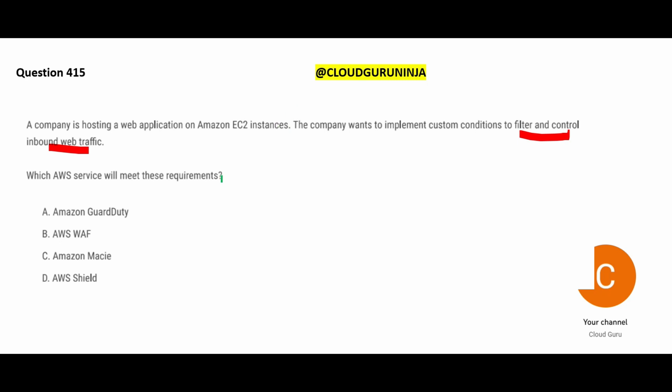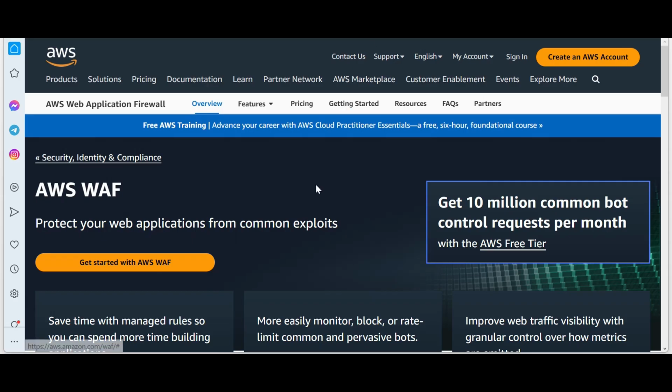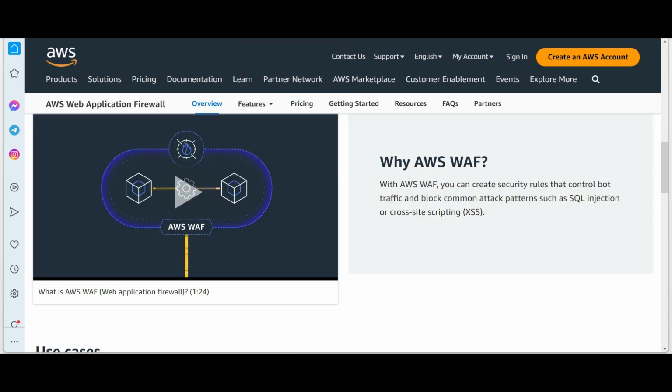It is important to understand, when we talk about controlling web traffic, we are talking about a firewall. What firewall service do we have? We have AWS WAF. What will it do? It will help you with common exploits, SQL injections, and cross-site scripting. This will also help you with controlling and filtering the inbound traffic because it is a firewall.